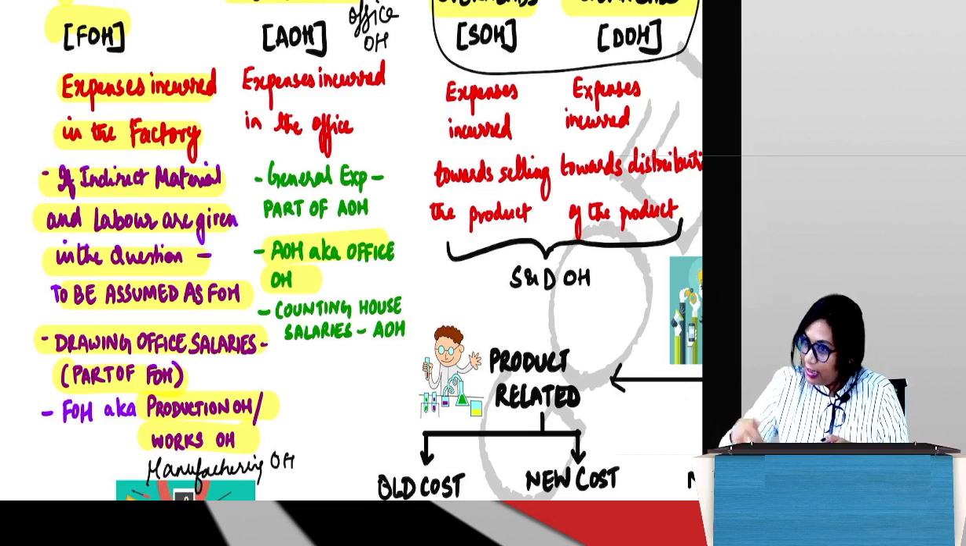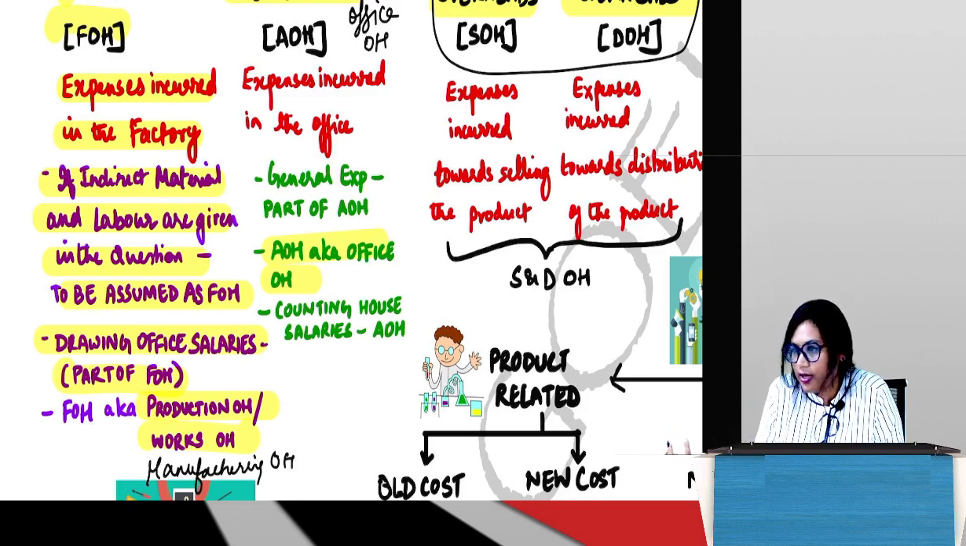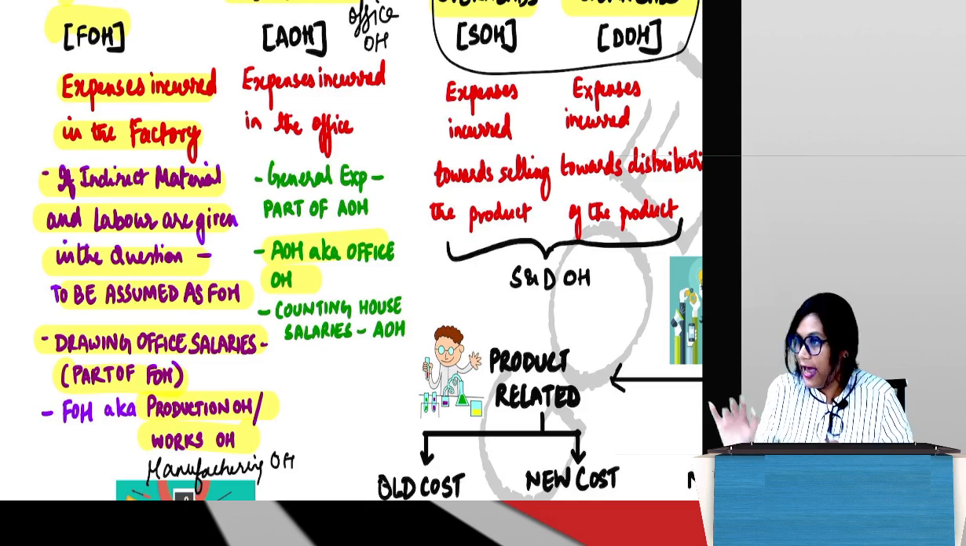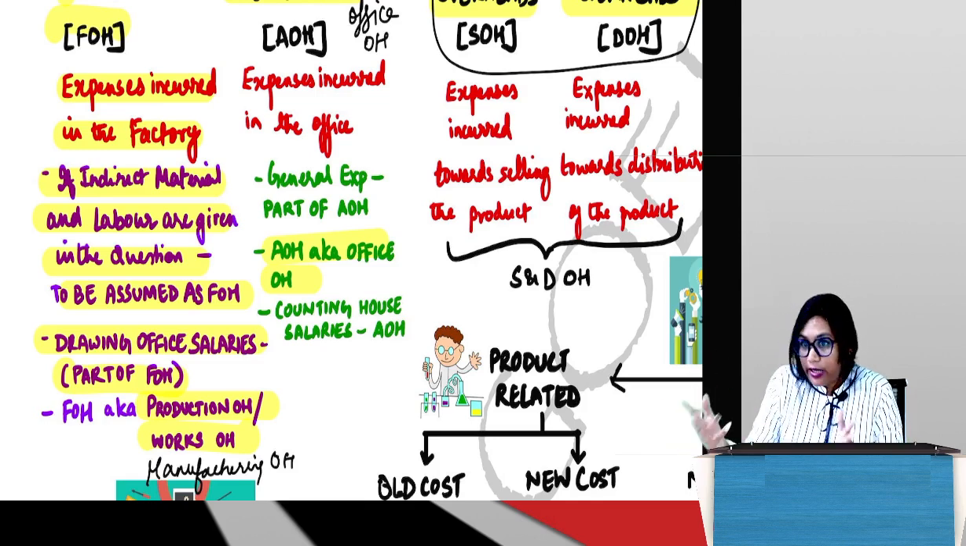So in this problem, these were the two expenses, because if your classification goes wrong in the cost sheet, there is a chance that your answer could go wrong. We'll understand later how that could go wrong.